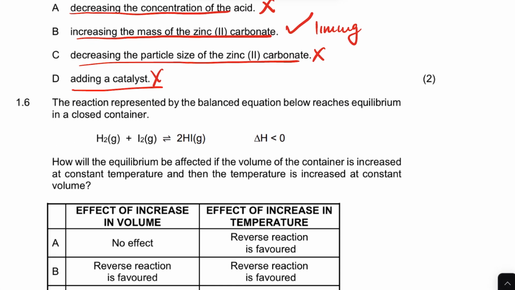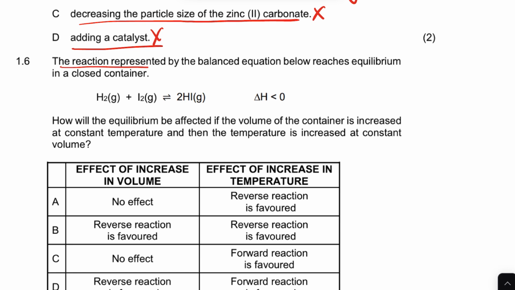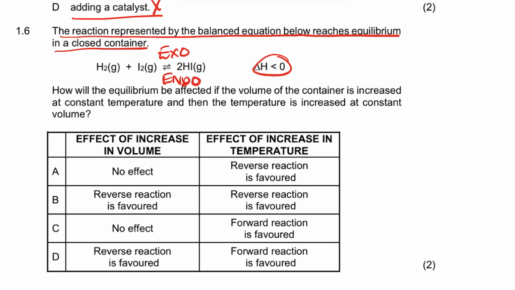Now 1.6. It says the reaction represented by the balanced equation below reaches equilibrium in a closed container. We're given that delta H is less than 0. That means the forward reaction is exothermic and the reverse is endothermic, right? How will the equilibrium be affected if the volume of the container is increased? Okay, let's stick to that.